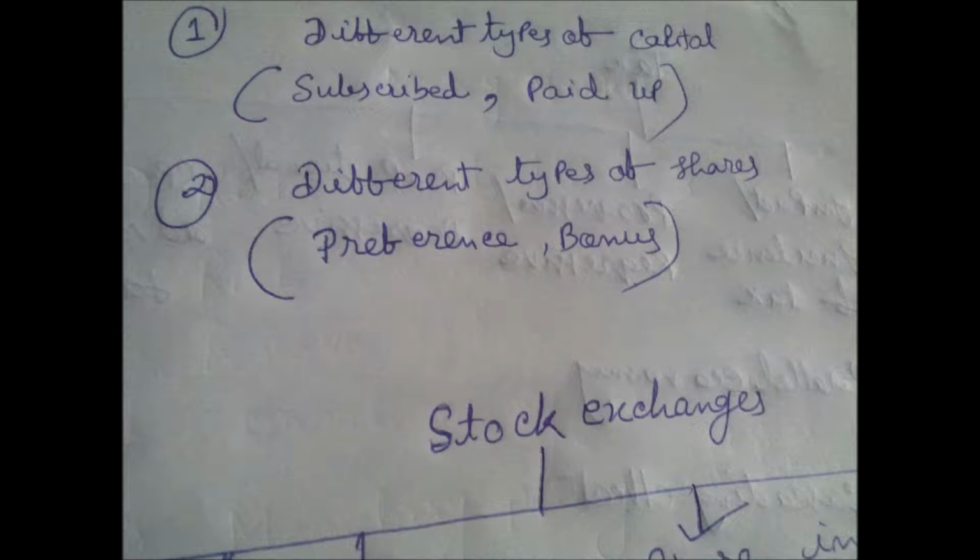Why are they included under the secondary market? Why are they not included under the primary market? You have to observe all these things in the capital market. Then you have to see there are different types of capital in the capital market, like subscribed capital and paid up capital. You have to search on the net for the different types of capital existing in the capital market. In that way, there are different types of share: preference share, bonus share, sweat share.